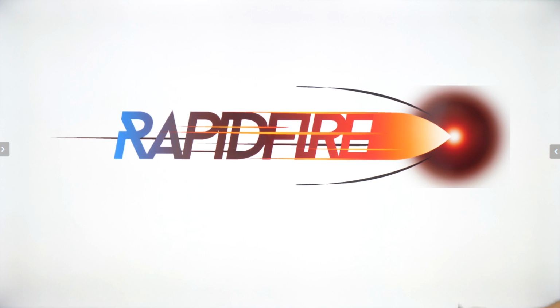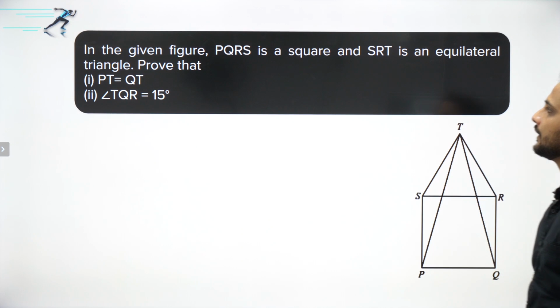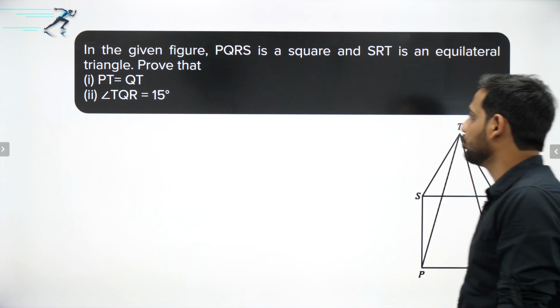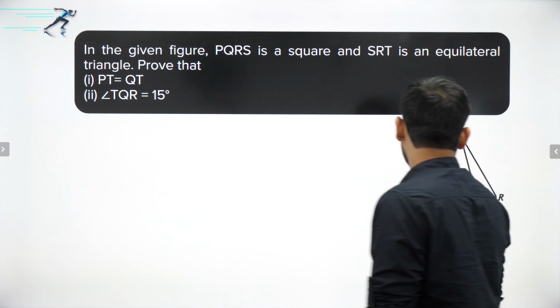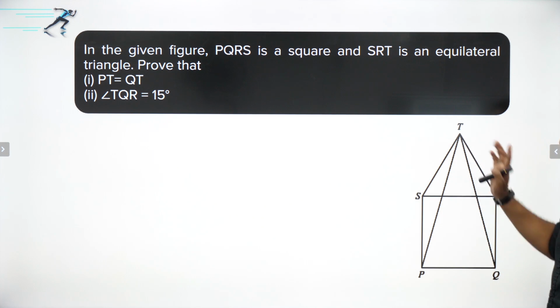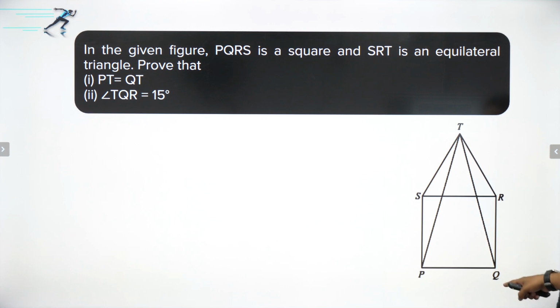So the next question we have is this: in the given figure PQRS is a square and SRT is an equilateral triangle, prove that PT is equal to QT. So we have to prove that this PT is equal to QT, and this angle TQR is 15 degree. This we have to prove.